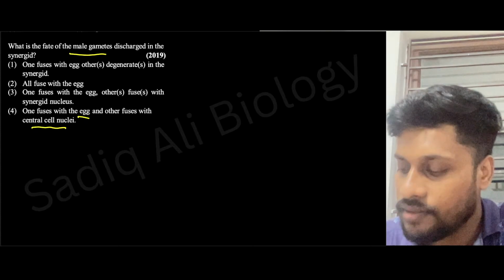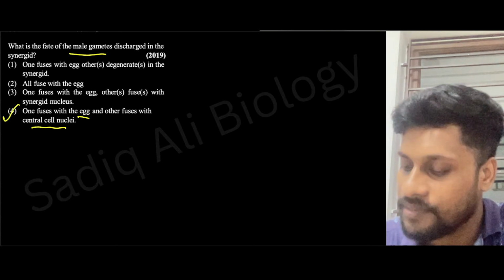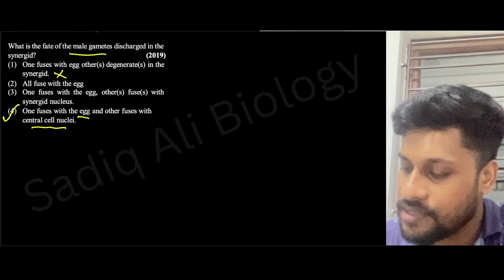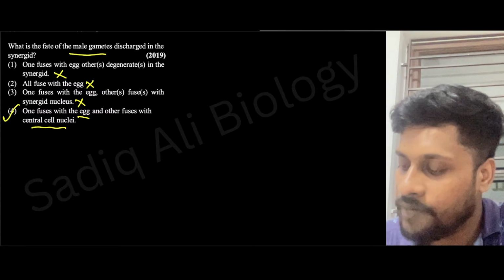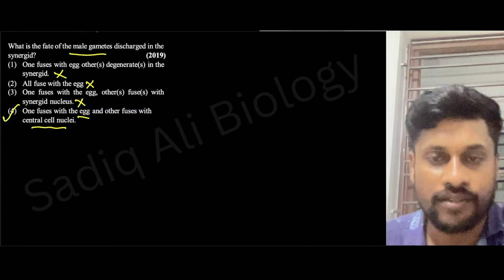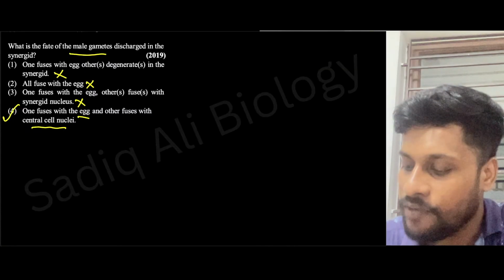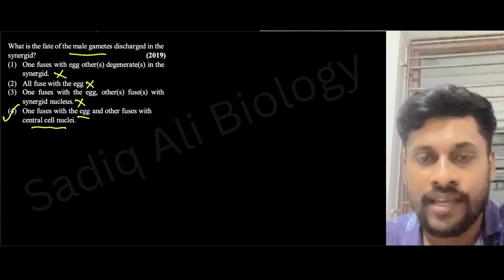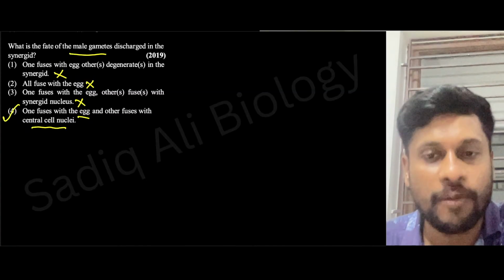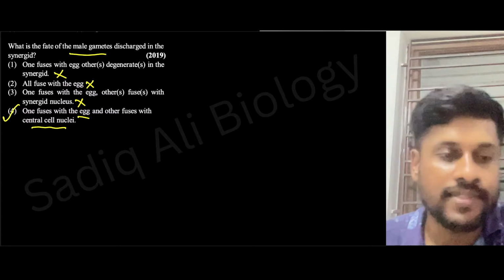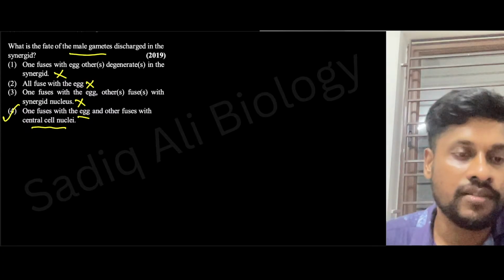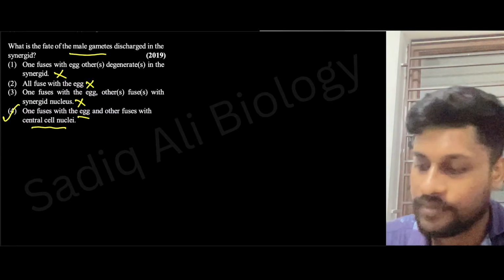Correct only. Option 4 will be the answer. The others won't be the answer. One gamete will combine with the egg and will be forming zygote. The other male gamete will combine with the central cell nuclei and will be forming endosperm. So answer will be option 4.